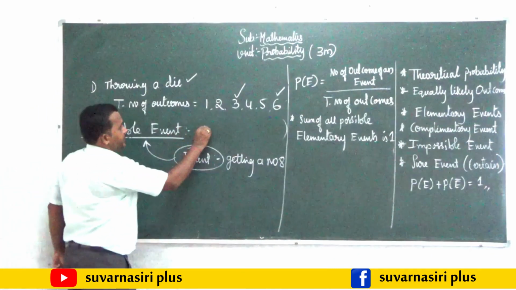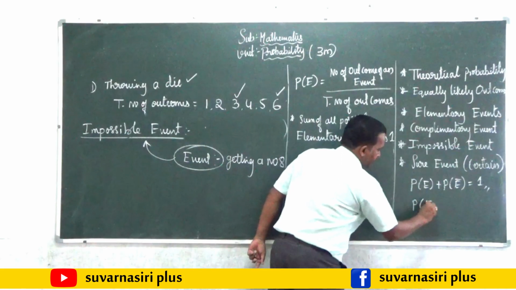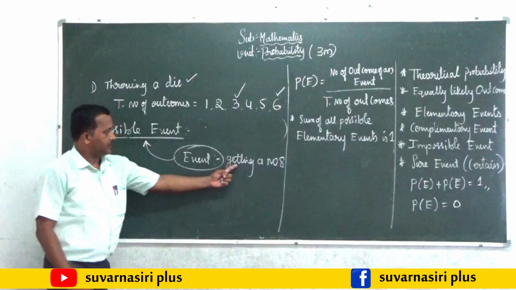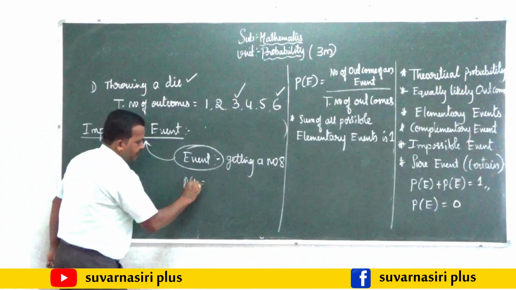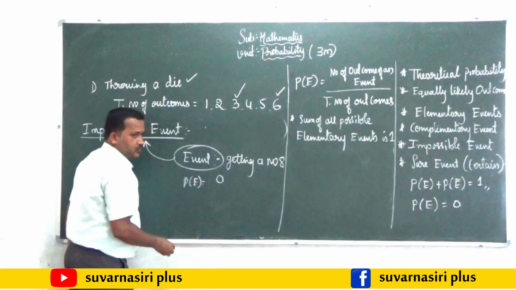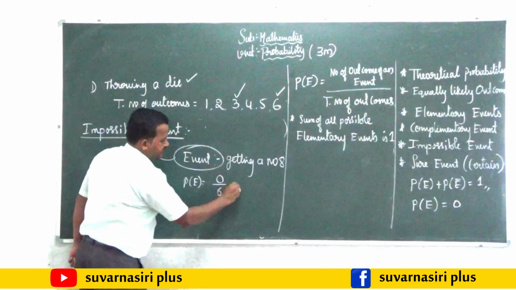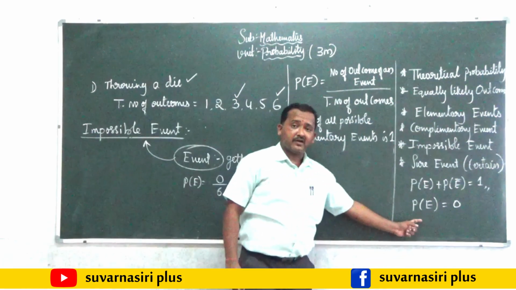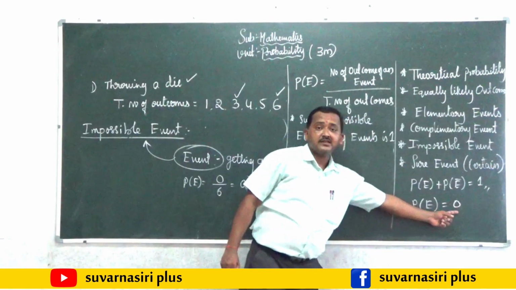So we say that the probability of an impossible event is always 0, because getting a number 8 means P of E will be equal to 0. 8 is not there in this group. So 0 by 6 is equal to 0. Therefore, remember, the probability of an impossible event is always 0.